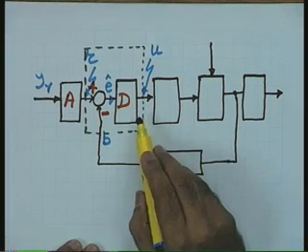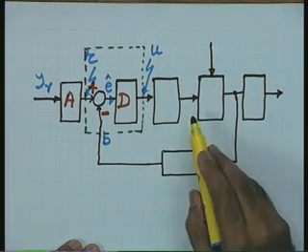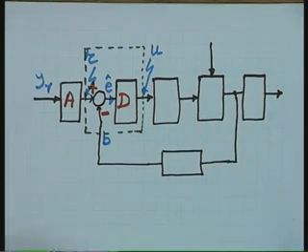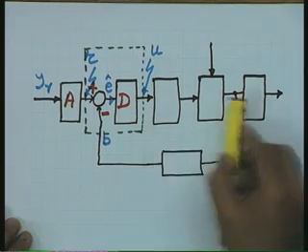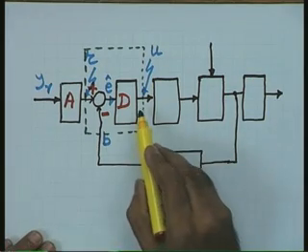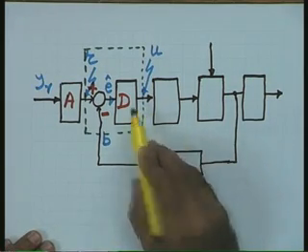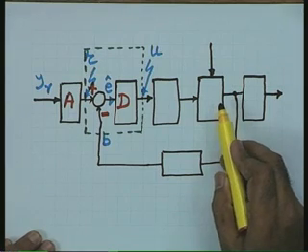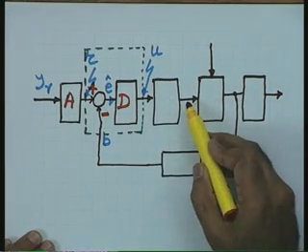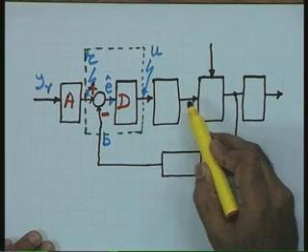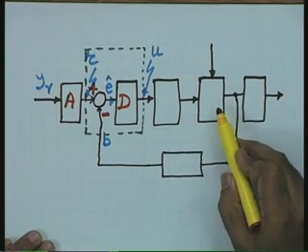This control signal acts on the actuator block. You have seen through the example what the objective of the actuator is. The objective of the actuator is to increase the power level of this particular signal. This signal may not be able to drive the plant, and therefore the actuator block gives me the manipulated signal which is going to drive the plant.